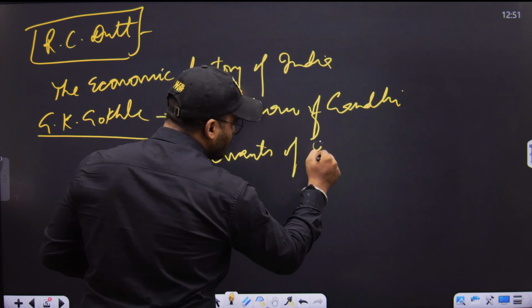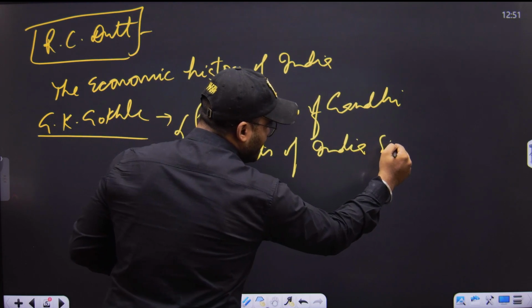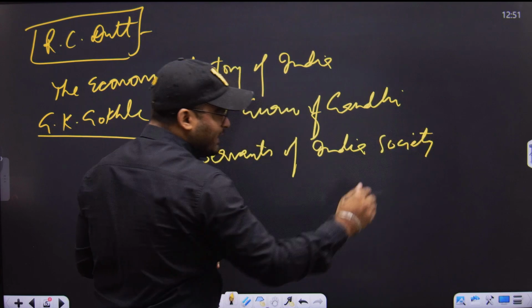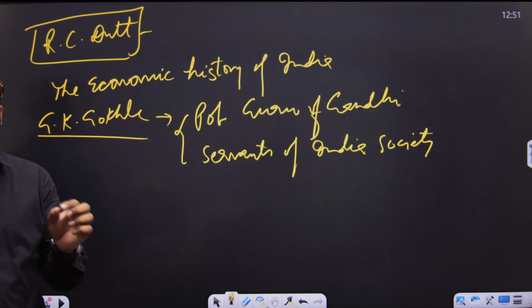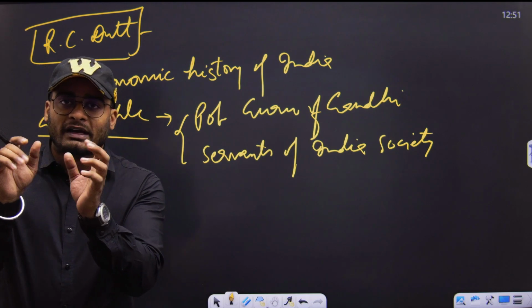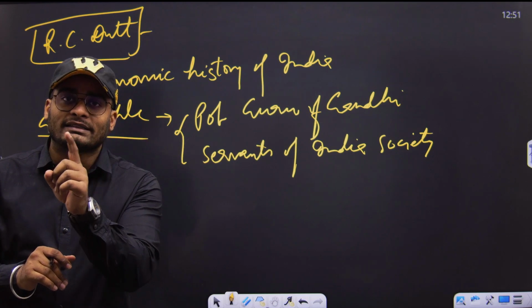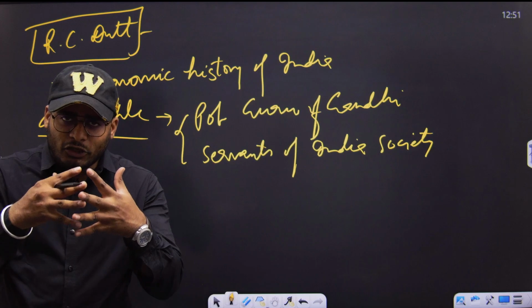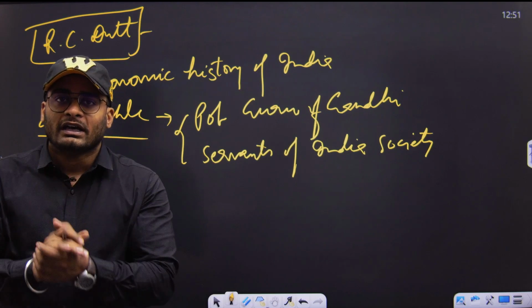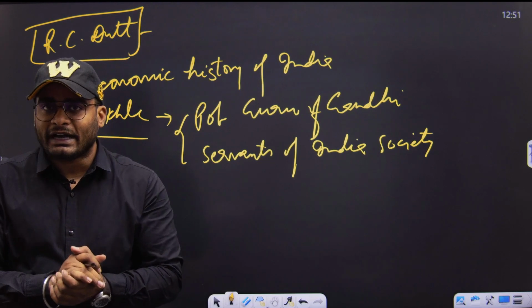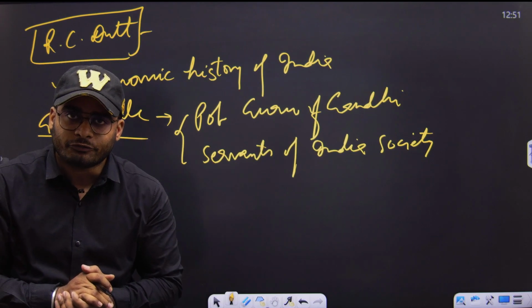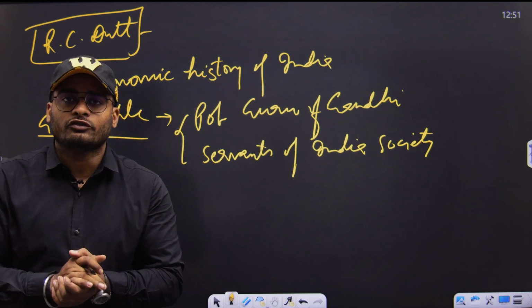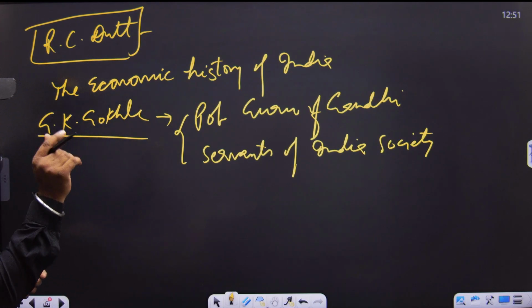You have to keep in mind that the Servants of India Society of Gopal Krishna Gokhale, along with the Swadesh Bandhav Samiti of Ashwani Kumar Dutt, played a very crucial role in 1905 when the anti-Bengal partition movement started, the movement known as the Swadeshi movement in particular.